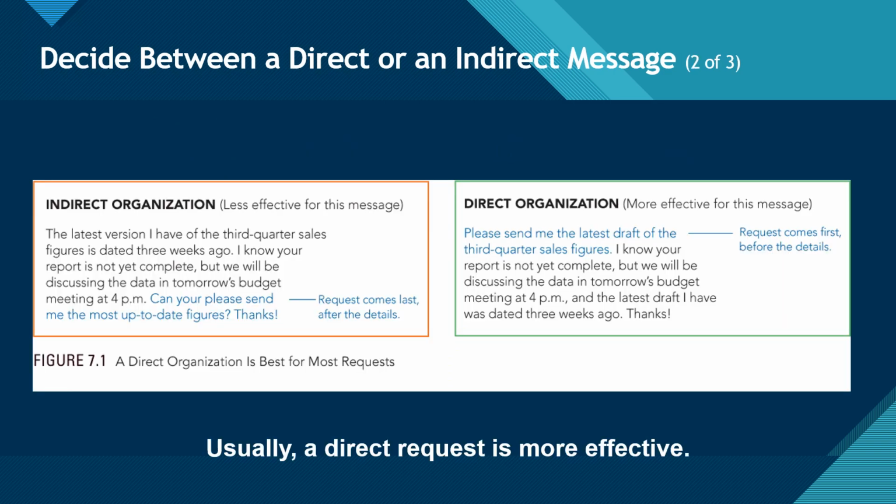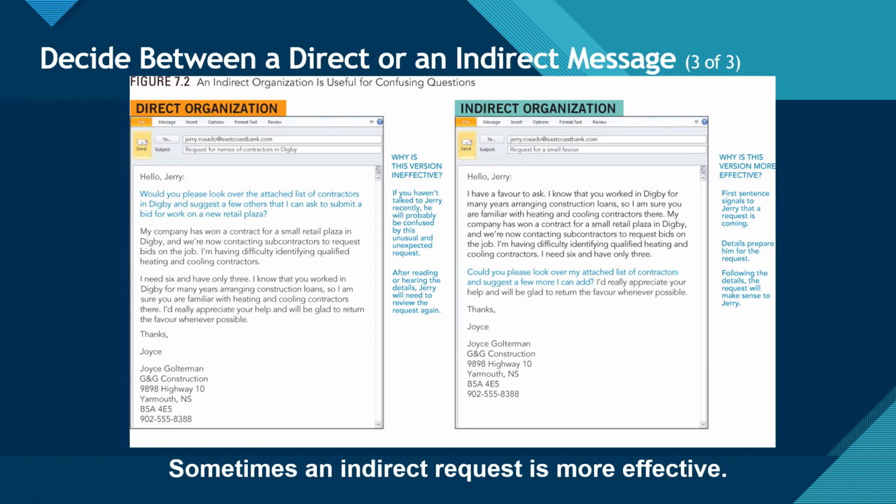Let us look more closely how direct and indirect organizations differ. Here, in the sample illustration, we see direct and indirect versions of a request message with annotations applied to both. In indirect version, the request comes last after details, whereas in direct version request comes first. Usually, a direct request is more effective. Let us see when an indirect organization would shine. Let's take a look at the illustrated emails here. We already know that an indirect organization is useful for confusing questions. We can see here that the indirect message is better here because of the way it starts, the way details are presented, and the way request is made following the details in concluding paragraph.